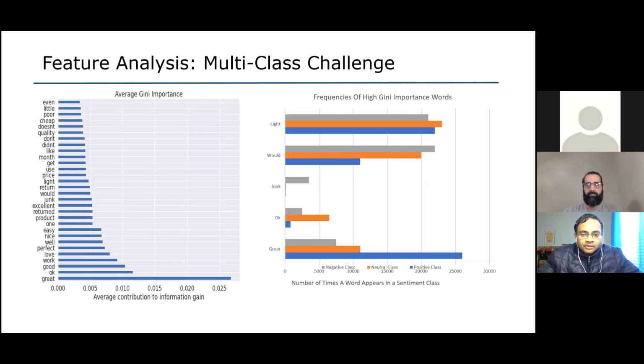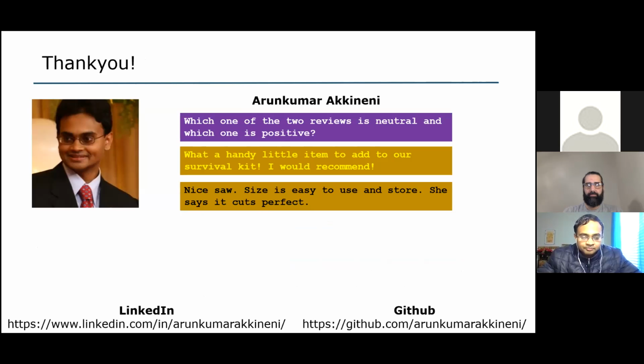Now, the underperformance of the neutral class could be explained by looking at the average Gini importance in the feature analysis step. By looking at the top 30 words, which had the highest average Gini importance, we noticed that words like "would," which could be interpreted as "would not" or "would have," could be interpreted as both positive or neutral. This makes NLP processing very difficult. As you can see in the 2 sentences, the yellow sentence and the black sentence, it is very hard to distinguish which is positive and which is neutral. I'll leave it as an exercise to you to decide.